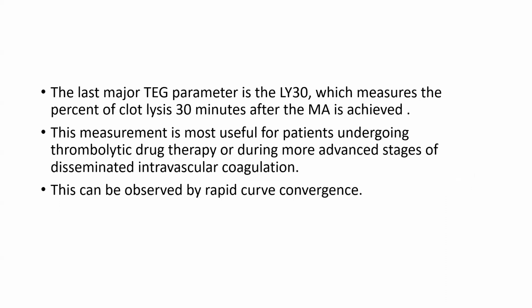The last measured TEG parameter is lysis 30, which measures the percentage of clot lysis 30 minutes after maximum amplitude is achieved. This measurement is the most useful for patients undergoing thrombolytic drug therapy or during a more advanced stage of DIC. This can be observed by rapid curve convergence.